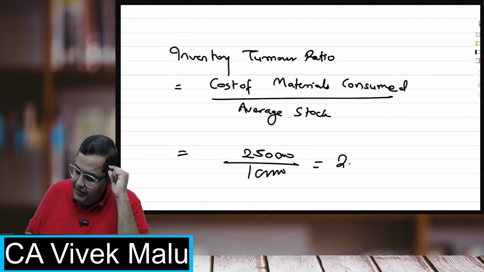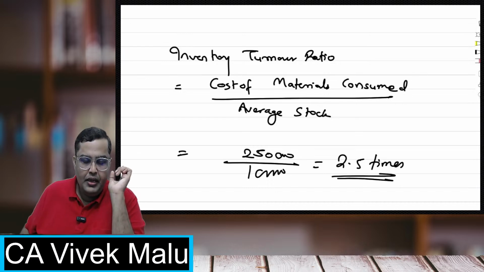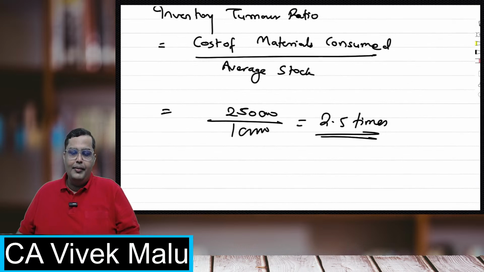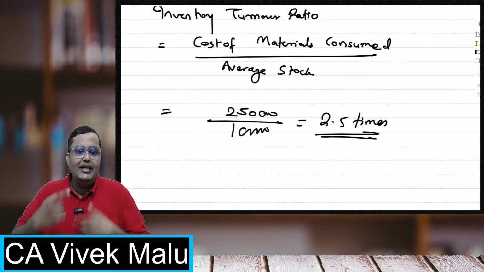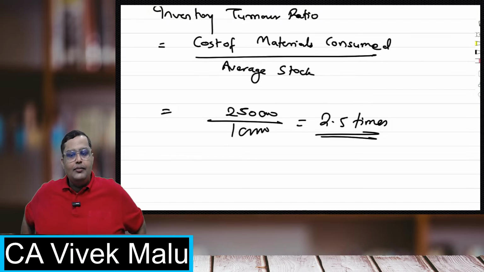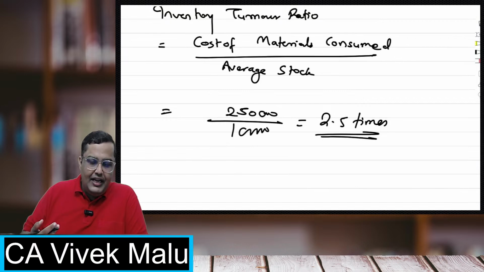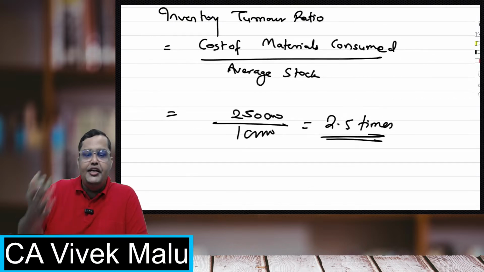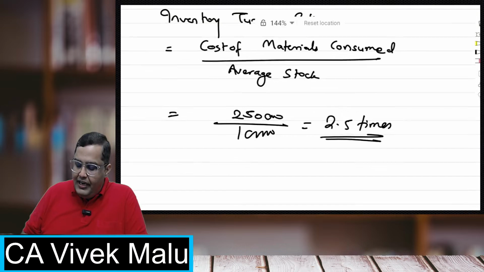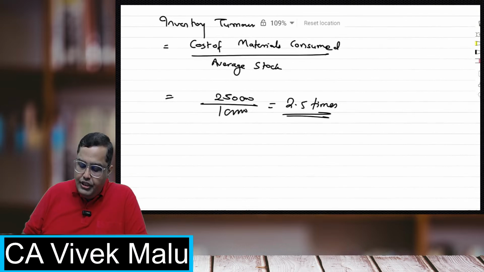So what is my inventory turnover ratio? It is coming 2.5 times. It means that whatever stock I am having with me on an average, 2.5 times it is getting rotated. 2.5 times I am able to sell that stock. In the entire year, I have sold this inventory and got new inventory 2.5 number of times. That shows the inventory turnover ratio.